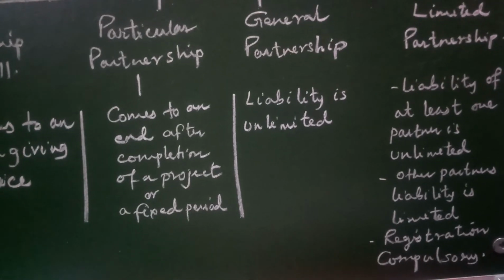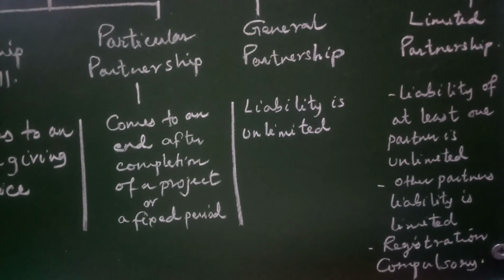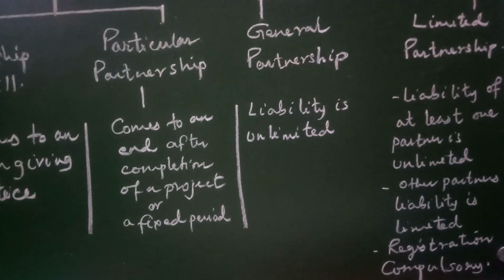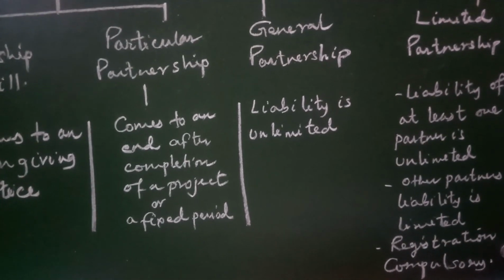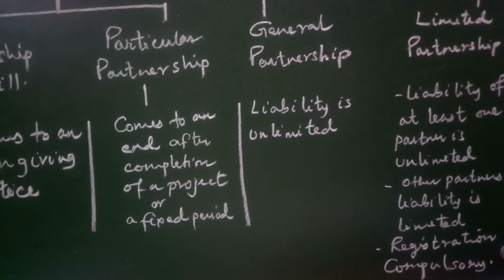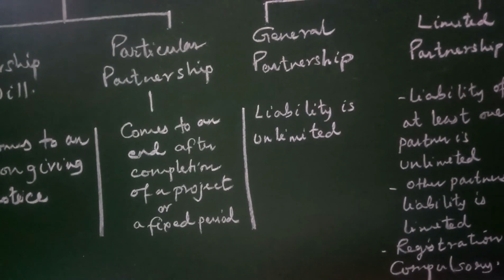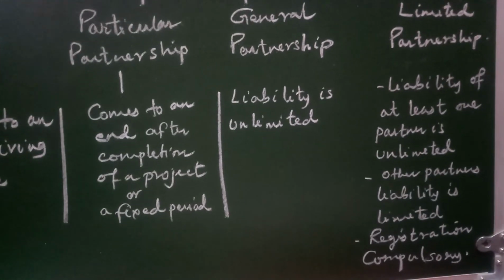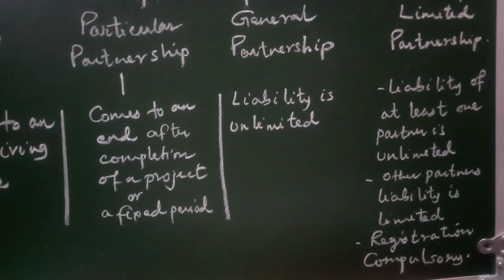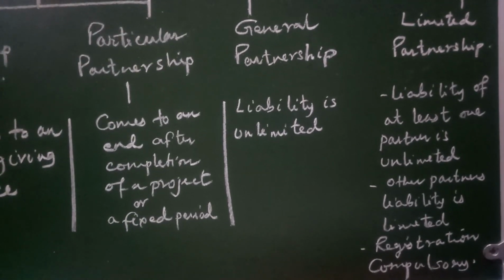In general partnership, liability of all the partners is unlimited. In limited partnership, liability of one partner is unlimited, whereas liability of other partners is limited. Now in general partnership, it is dissolved after the death, insolvency, or the retirement of any one partner, whereas limited partnership does not get dissolved by the death, insolvency, or retirement of those partners whose liability is limited.